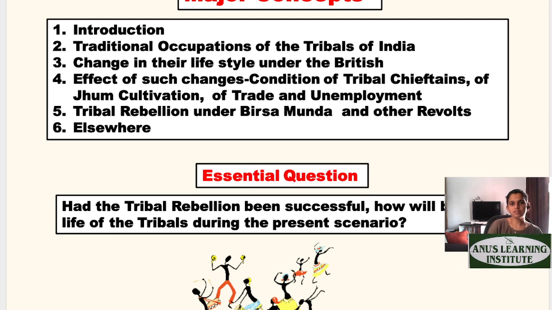So the major concepts in this particular chapter are the traditional occupations of the tribals of India. How did their lifestyle change under the British Raj or under colonialism? Effects of the changes, the conditions of the tribal chieftains. What is Jhum cultivation? How did they survive then? And what problems they had in survival during the British era is majorly the topic that we're going to look at today.